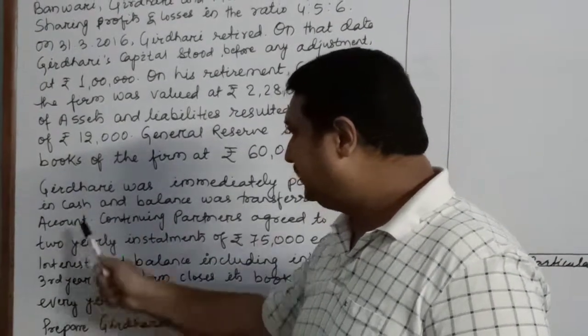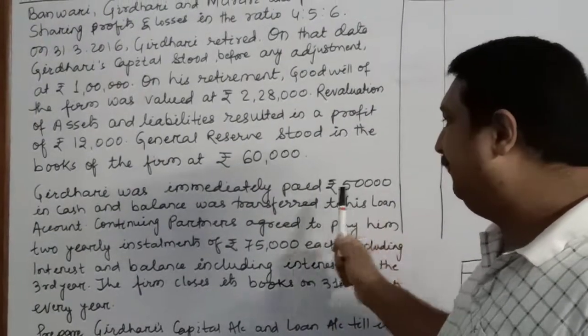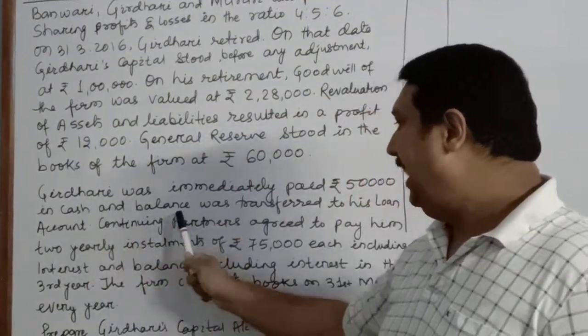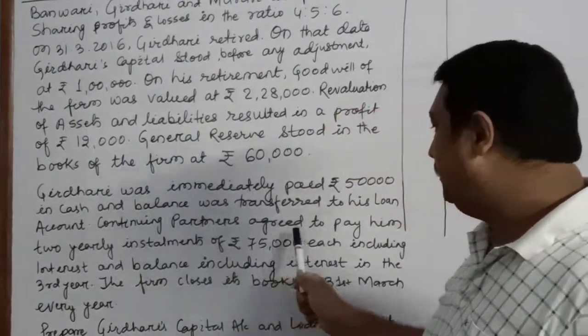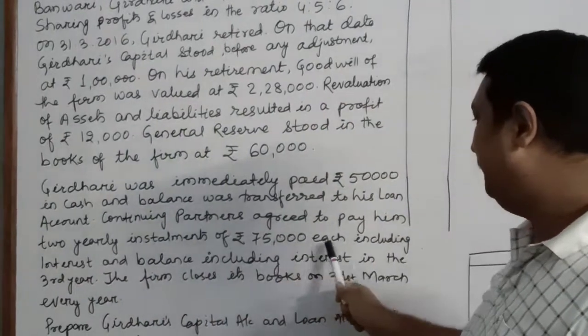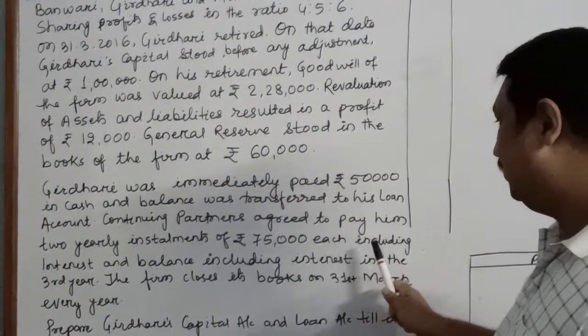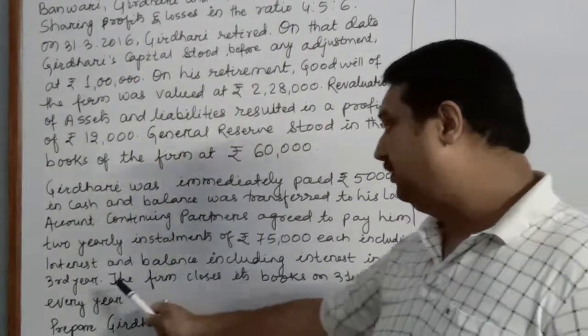After this, the payment system is given. Girdhari was immediately paid rupees 50,000 in cash and the balance was transferred to his loan account. Continuing partners agreed to pay him 2 yearly installments of rupees 75,000 each, including interest, and the balance including interest in the third year.